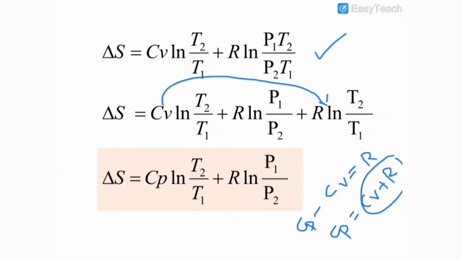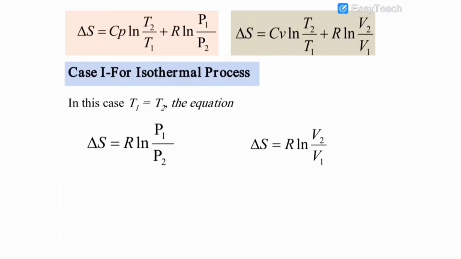So we learned two derivations. Number one is entropy change in terms of temperature and volume, and another one is entropy change in terms of temperature and pressure. These two equations are delta S is equal to Cp ln T2 by T1 plus R ln P1 by P2, and the other one is delta S is equal to Cv ln T2 by T1 plus R ln V2 by V1.